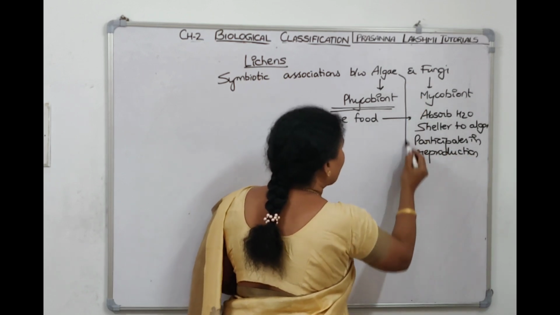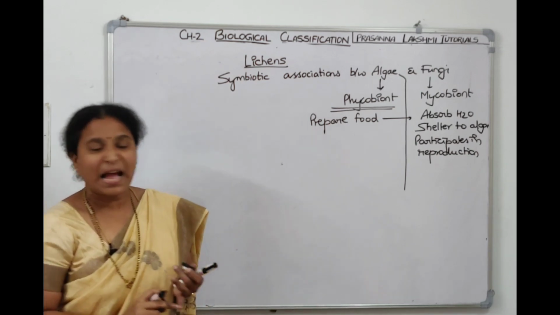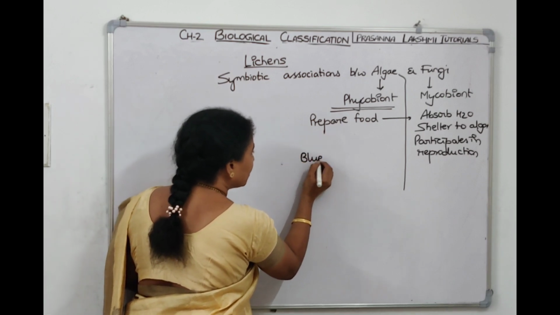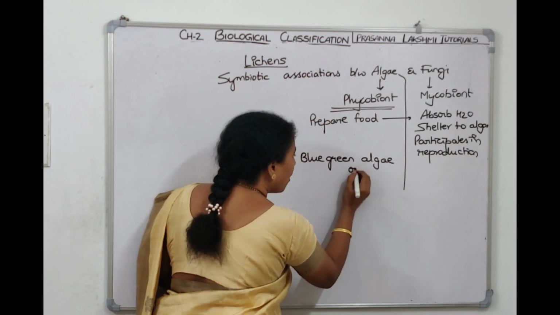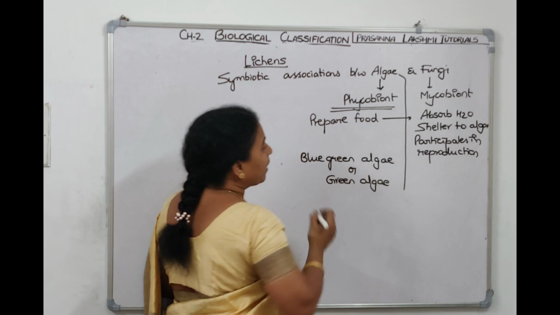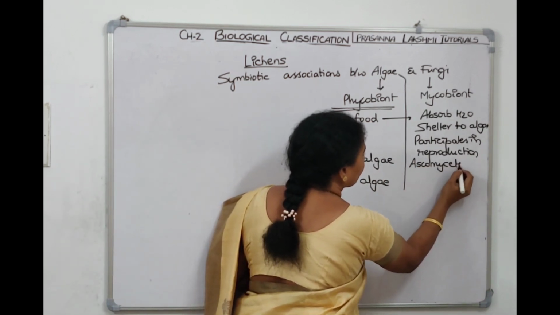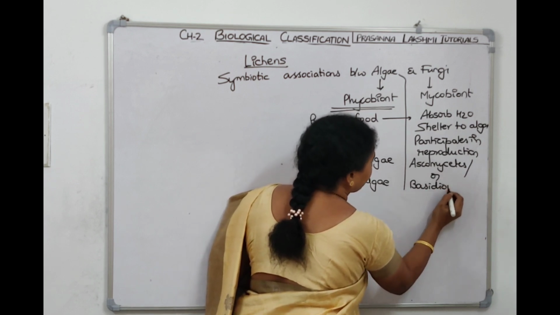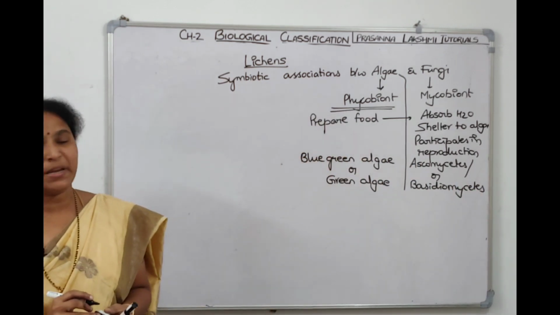And which type of algae is involved in lichen associations? They belong to blue-green algae and green algae. So the phycobiont is either blue-green algae, cyanobacteria, or green algae. Under mycobiont, they are either Ascomycetes members or Basidiomycetes members which make the associations.